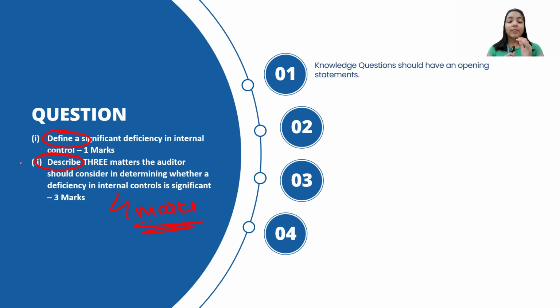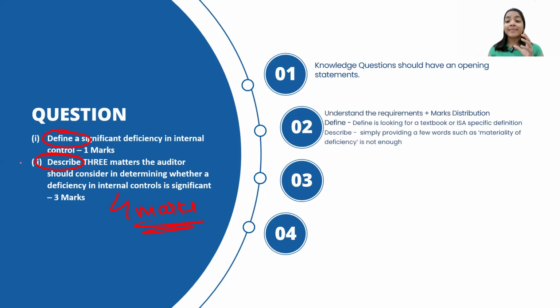Now, this was a knowledge question, and it should have an opening statement. The examiner has clearly told us that whenever there is a theory question, a direct question, you are supposed to write an opening statement. Why? Because it gives the examiner an idea of what things will be covered in that particular answer. So please make it a habit of writing an opening statement. It doesn't have to be long, just one or two sentences telling what will be covered in it.